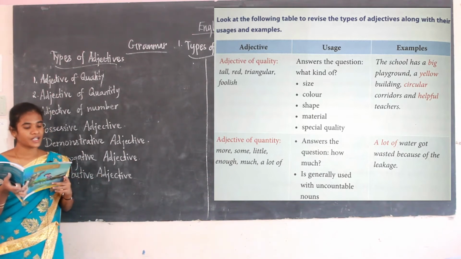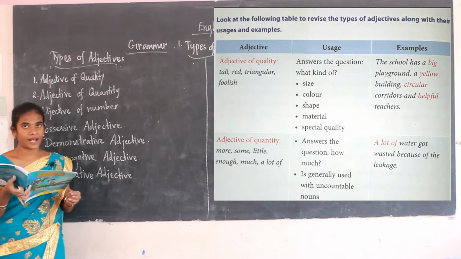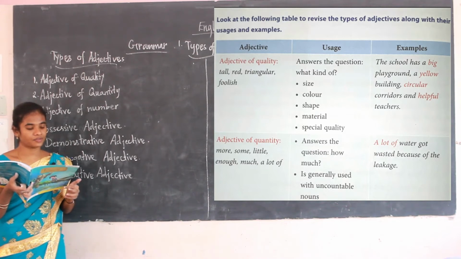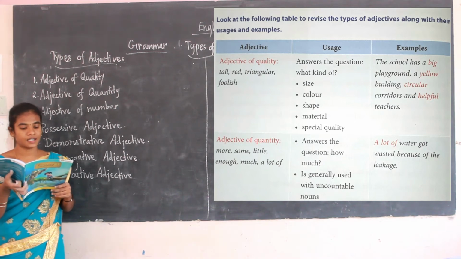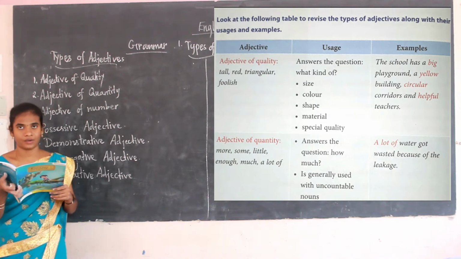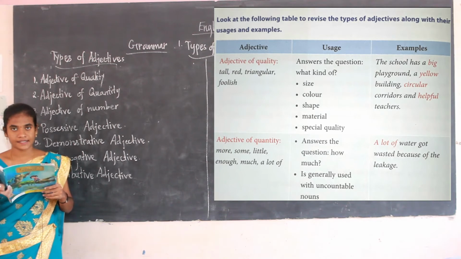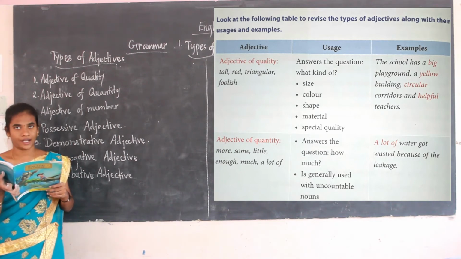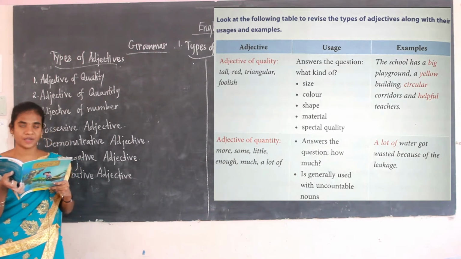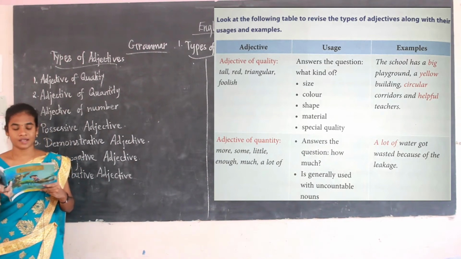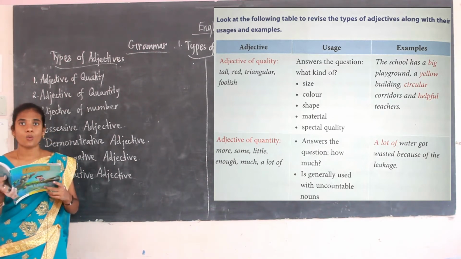First one is adjective of quality. For adjective of quality, what usage is given? It answers the question what kind, like size, color, shape, material, special quality. These are some of the things that come under what kind.